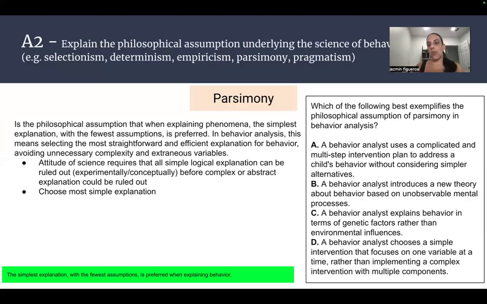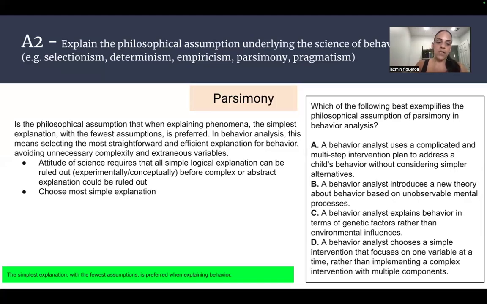It focuses on one variable. It says simple right in the answer choice. So we already know that parsimony has that explanation of the most simple explanation, so it has the word simple in it. So obviously we're going to look at that. It focuses on one variable all the time. So when you focus on one variable at a time, we can determine that that's the causing thing for the behavior. And then it says it doesn't implement complex intervention.